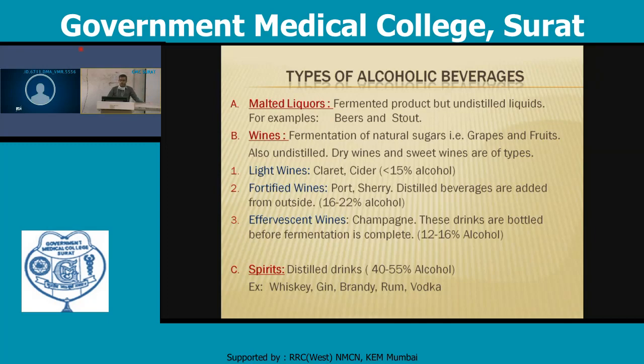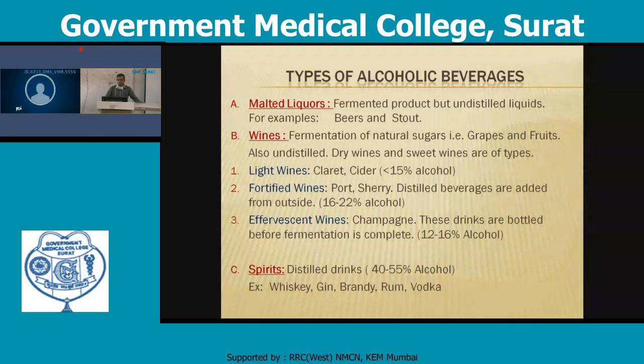There is light wine, claret, or cider, in which the alcohol concentration is less than 15%. Fortified wine has a concentration of about 16 to 25%, and is known as port or sherry. Distilled beverages have alcohol added from the outside. Effervescent wine is champagne. These drinks are bottled before fermentation is complete, and contain 12 to 16% alcohol.